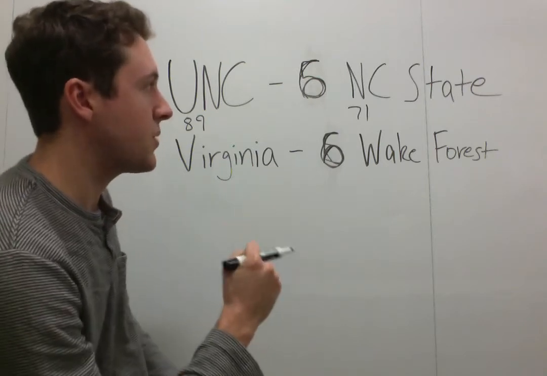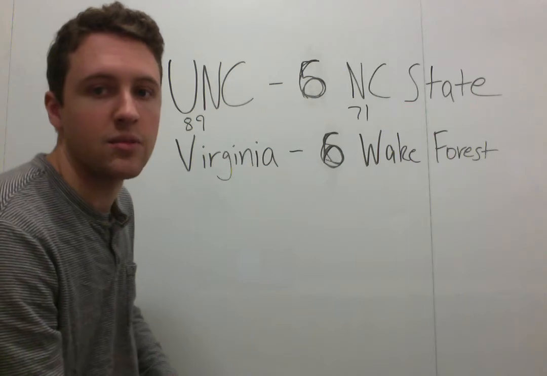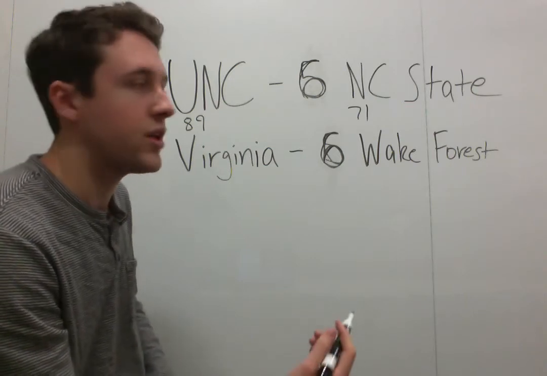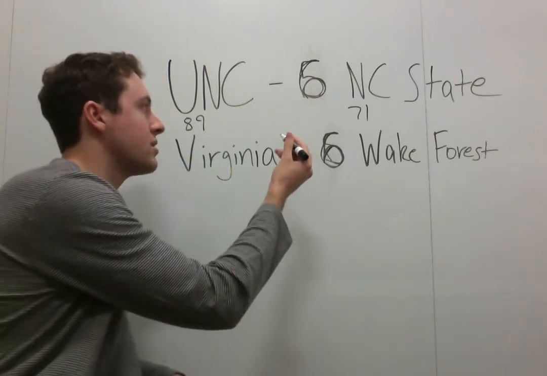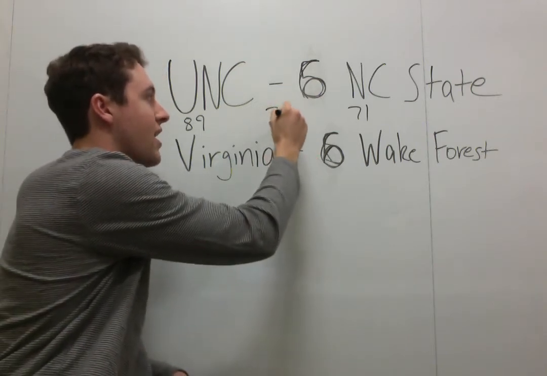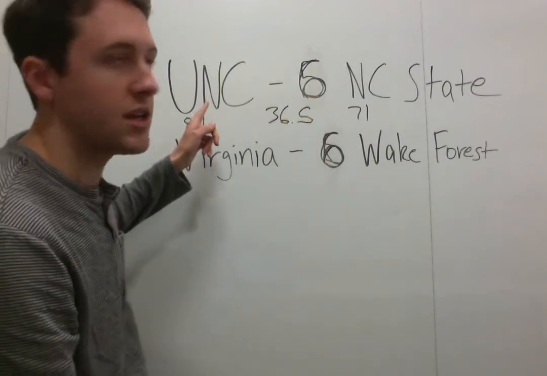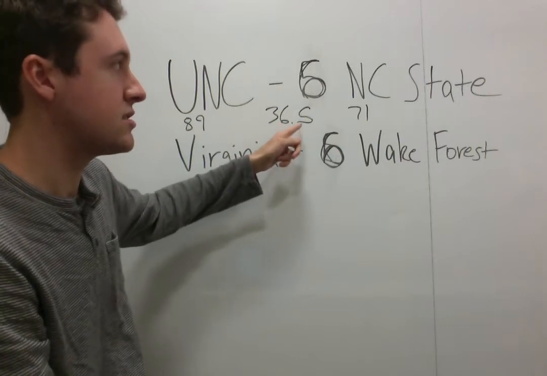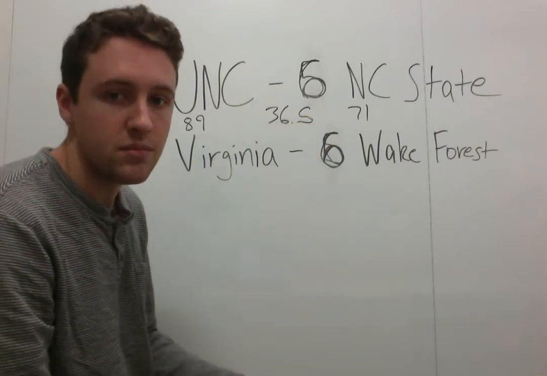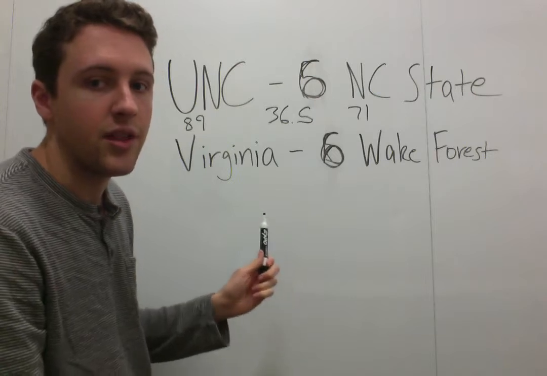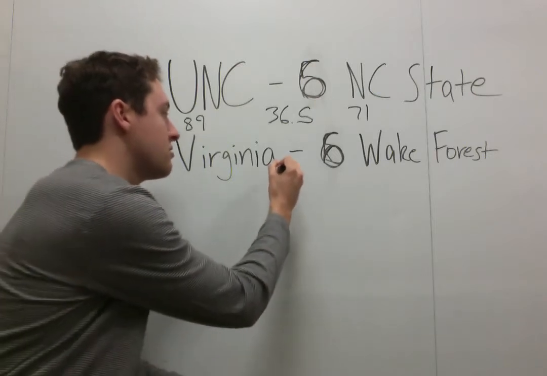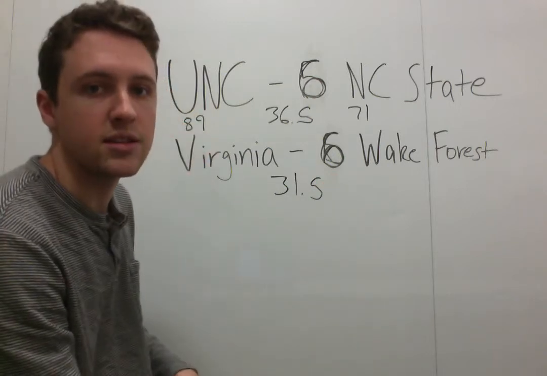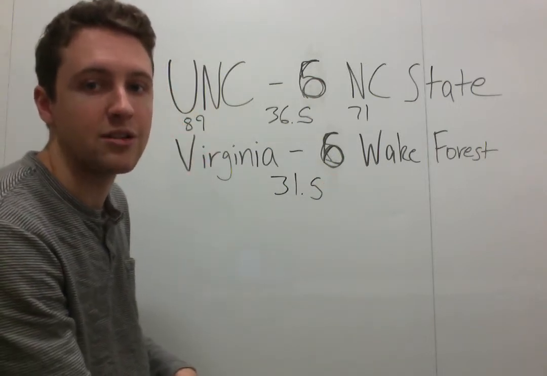If NC State is up by 10, UNC has significantly more possessions to come back. We estimated 73 possessions in the game, so there's about 36 remaining possessions, 36.5 possessions for UNC, the better team, to prove they're better. With the next 36 and a half possessions, they will outplay NC State. But if you're counting on Virginia, now Virginia is down to about 31.5. So UNC is going to have 5 more chances to score buckets and prove that they are the better team.